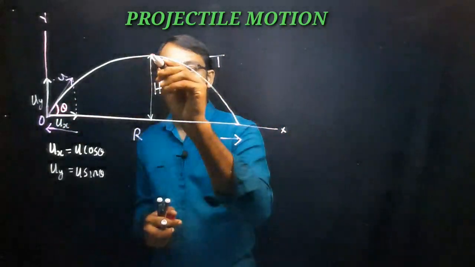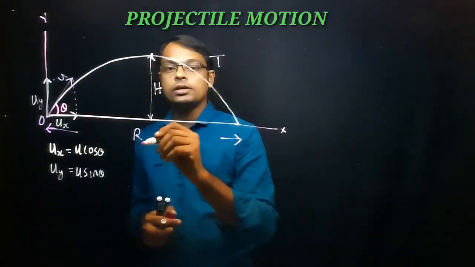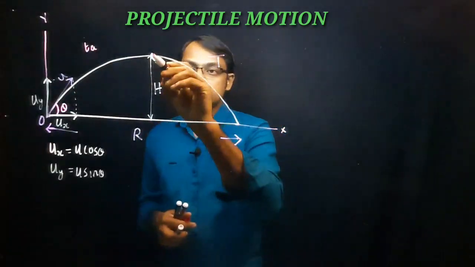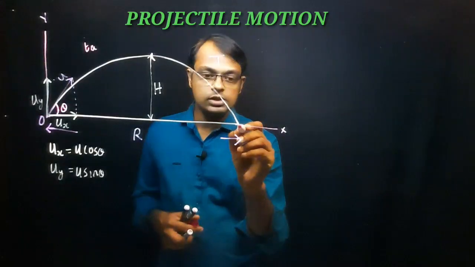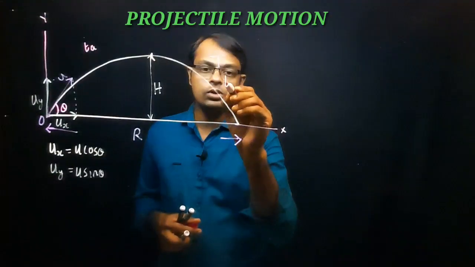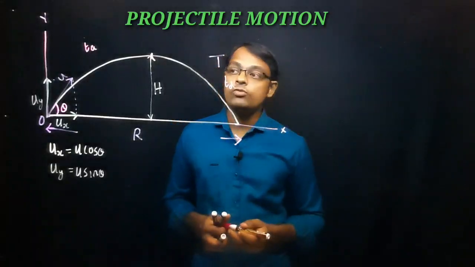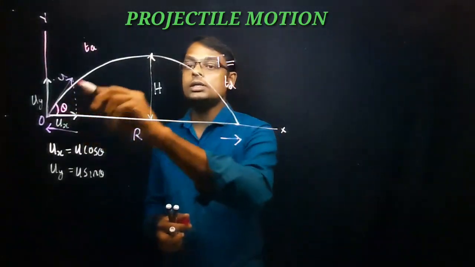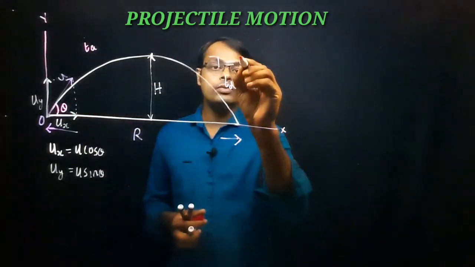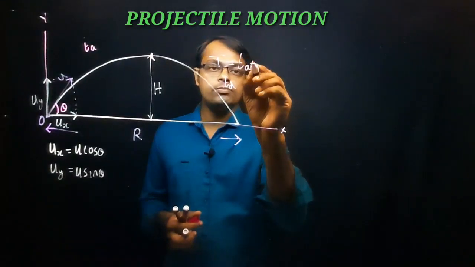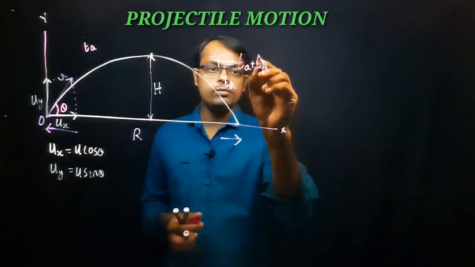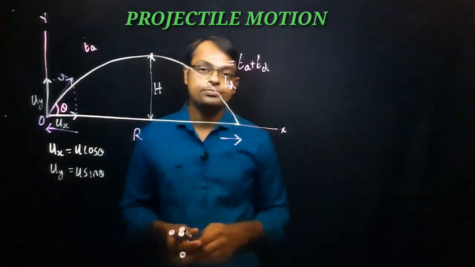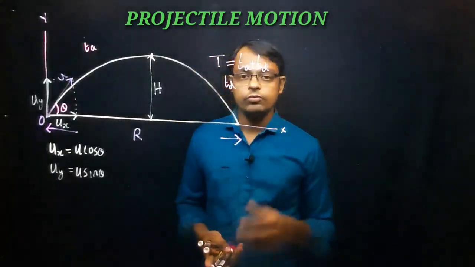From O to the maximum highest point, the time taken we can say is the time of ascent. From the maximum height till the object reaches the ground, we can say it is the time of descent. Time of ascent and time of descent. What is the time of flight? That is the total time the projectile was in the air, right? So we can write time of ascent plus time of descent, that is called the total time of flight. Now let's discuss in detail one by one.